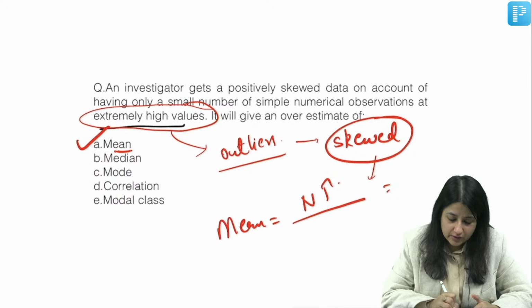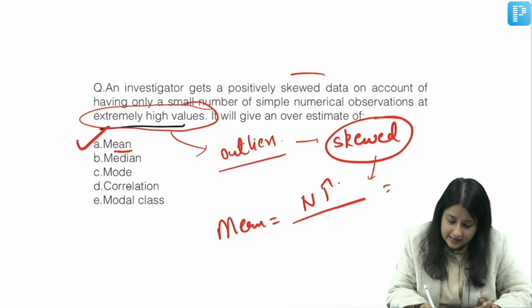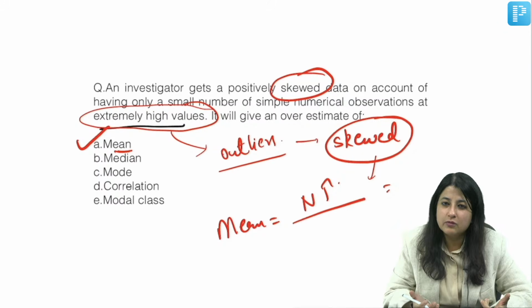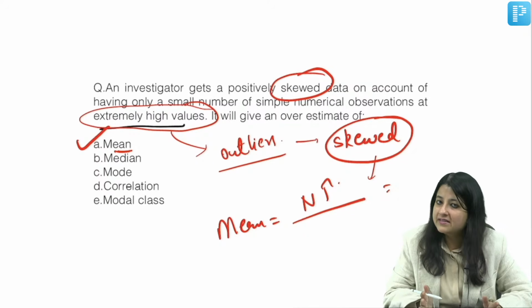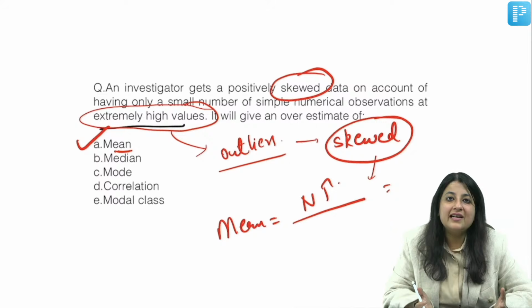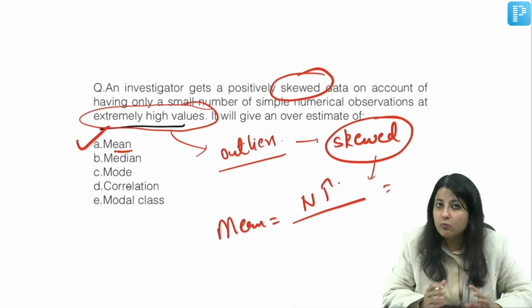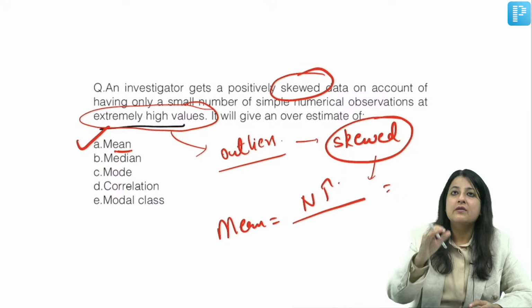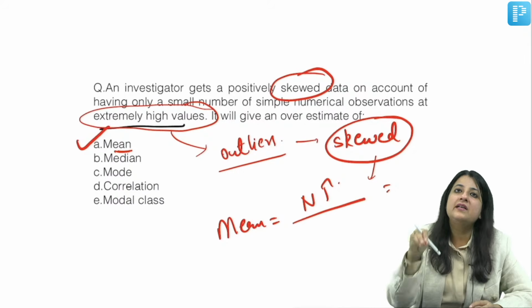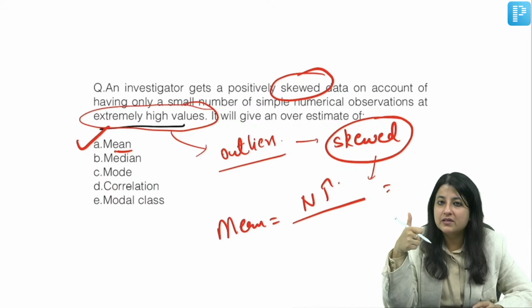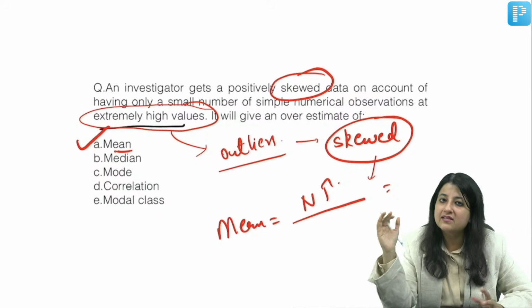Your buzzword was that the data set is skewed. Skewed means outlier is present. Positively skewed data, you all know mean is more than median is more than mode. Whenever you have outliers in a data set, which measure of central tendency gets affected? Mean. Will median be affected? No, because median is the middle value. When you arrange in ascending or descending order, median is still going to be at the center only. Clear? Everybody, thumbs up. Did you understand this question? That's how they can trick you.